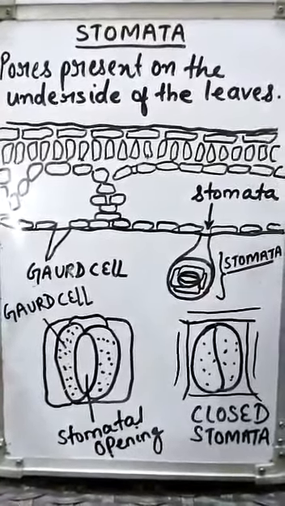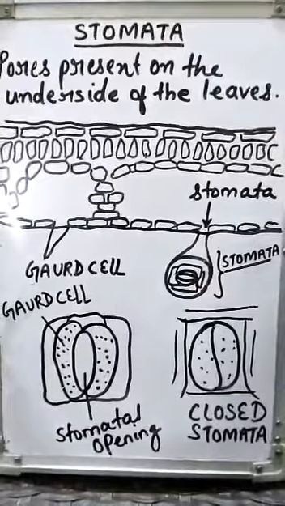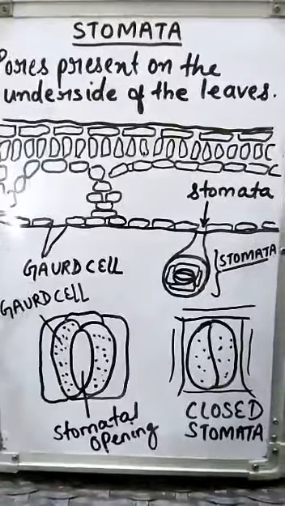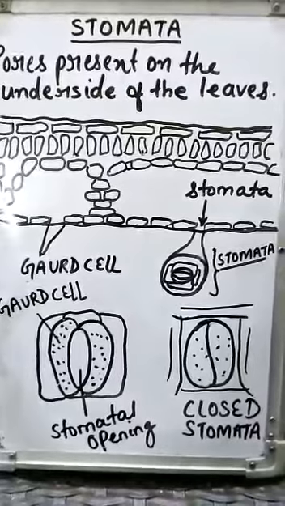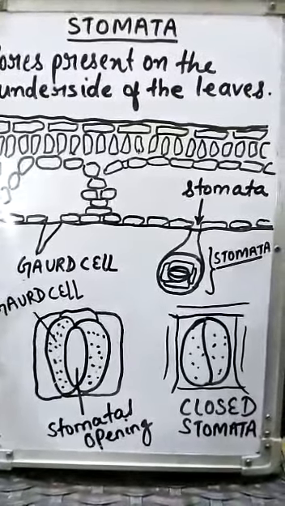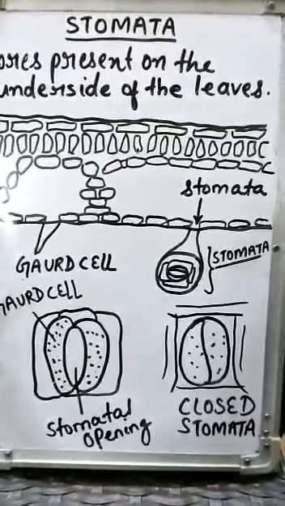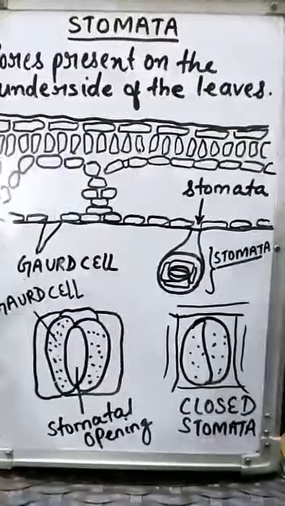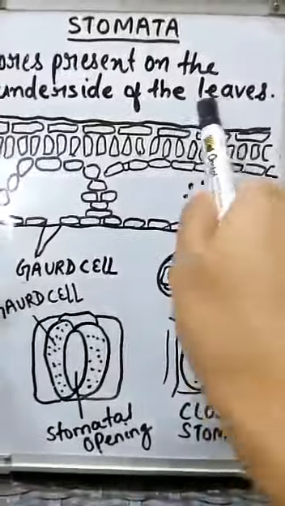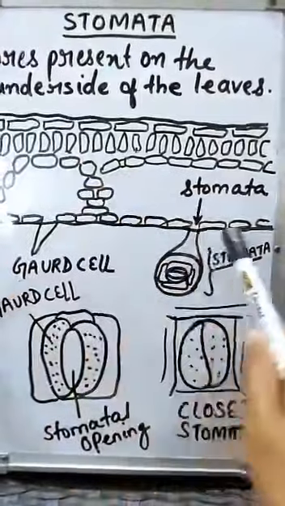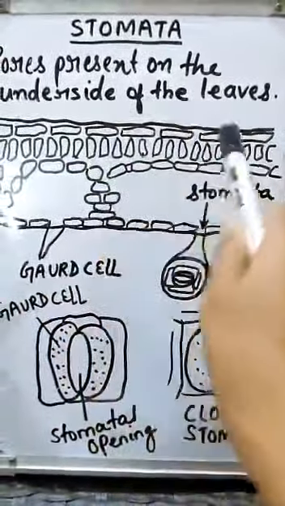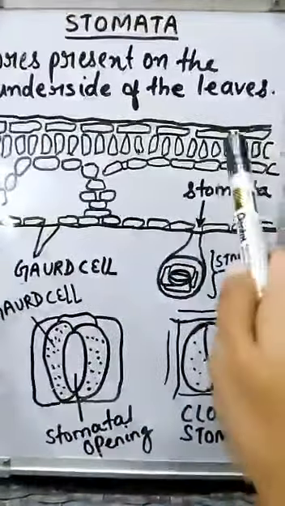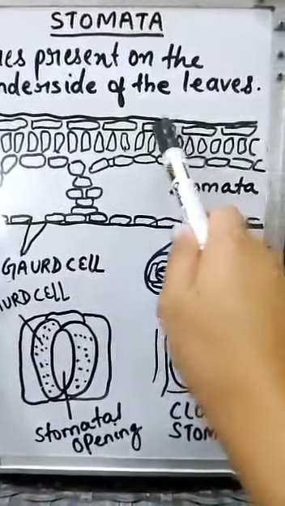Stomata. These are the pores located on the underside of the leaves, and these are responsible for gas exchange. Stomata are surrounded by guard cells. As you can see, now this is a leaf. This is the structure of leaf, or you can say this is the surface of the leaf, and on the surface of the leaf you can see the cells.